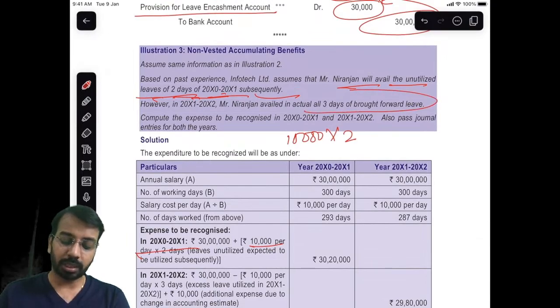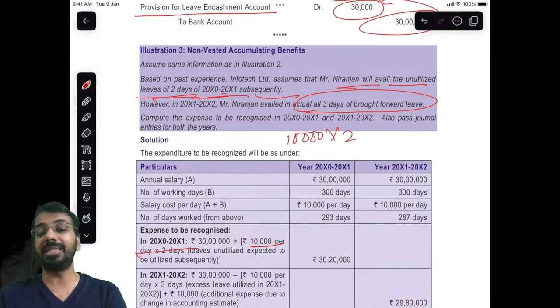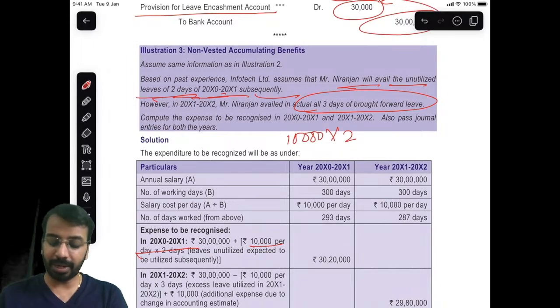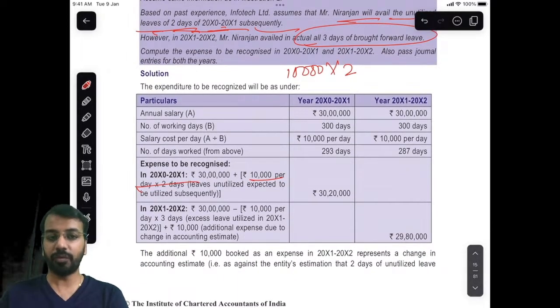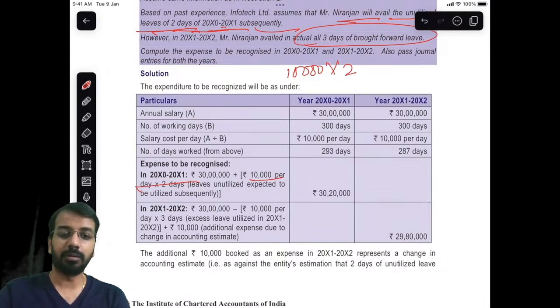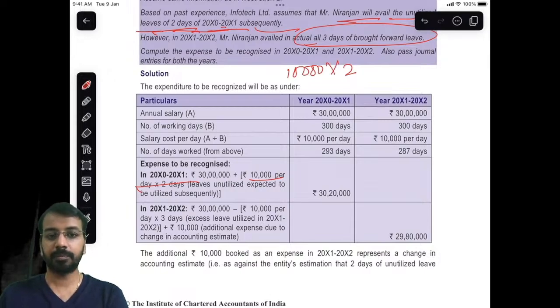Now subsequently he utilized how many days? He utilized all 3 days of brought forward leave. Now this is a change in estimate, and we will account for it prospectively. Is that clear? Any question?